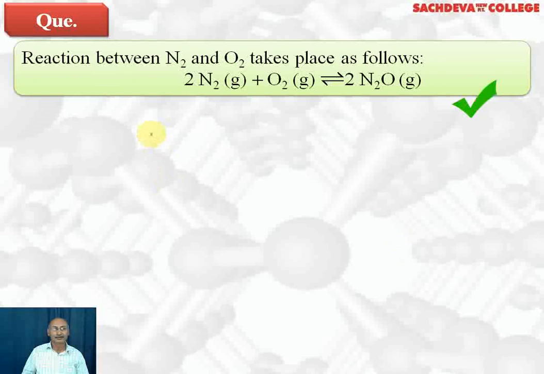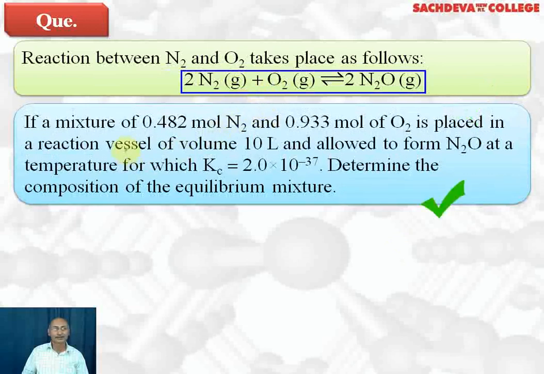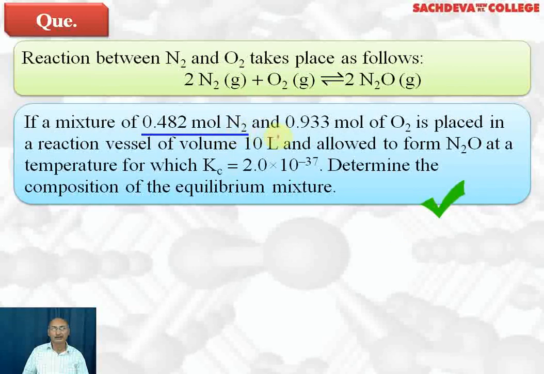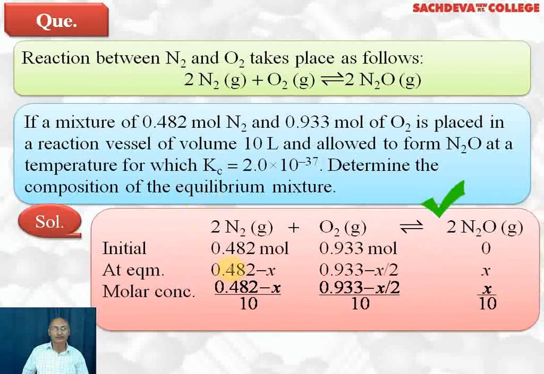Next question. Reaction between N2 gas and O2 gas takes place as follows: 2N2 gas plus O2 gives you 2N2O gas. If a mixture of 0.482 moles of nitrogen and 0.933 moles of oxygen is placed in a reaction vessel of 10 liters volume and allowed to form N2O at a temperature for which Kc is 2 into 10 power minus 37, determine the composition of the mixture.